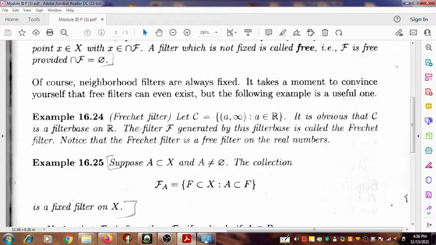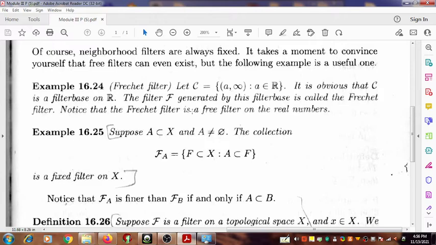Example: it is called the Fréchet filter. Let C equal the set of open intervals (a, infinity) where a is an element of R. It is obvious that C is a filter base on R. Then the filter F generated by this filter base is called the Fréchet filter.